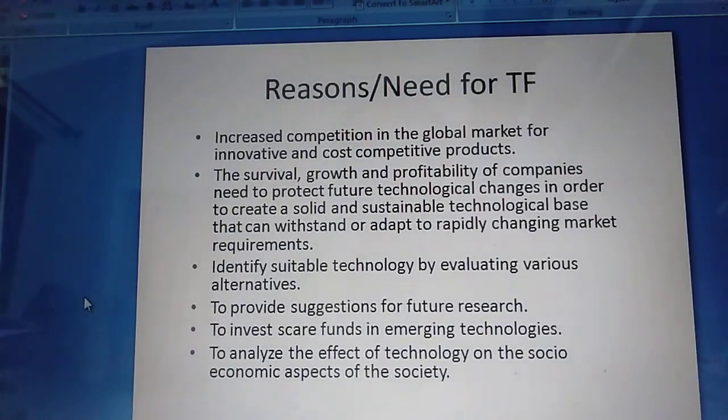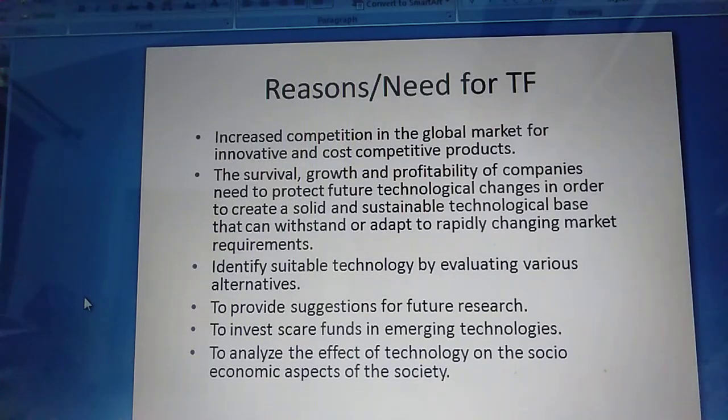The next is, what are the reasons and why is it needed for technology forecasting? There are a few important reasons. The following are the importance. The first one, increased competition in the global market for innovative and cost competitive products. The survival, growth, and profitability of companies need to protect future technological changes in order to create a solid and sustainable technological base that can withstand or adapt to rapidly changing market requirements.